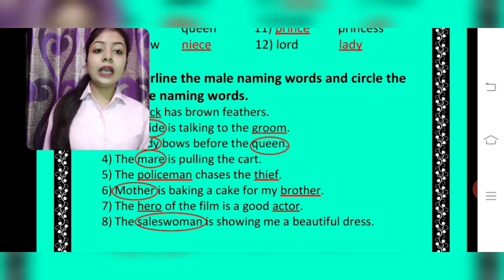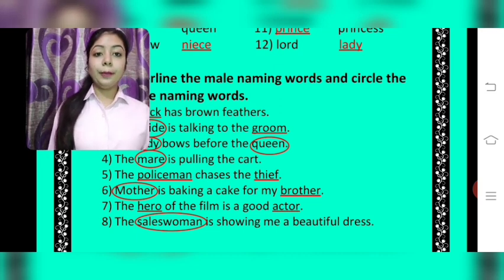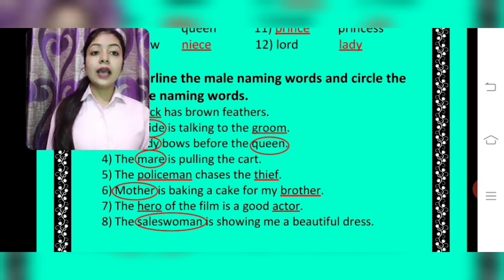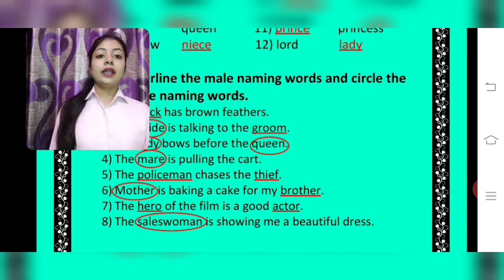Sixth, mother is baking a cake for my brother. Mother is a female naming word. Circle it. Whereas the brother is a male naming word. You will underline it.